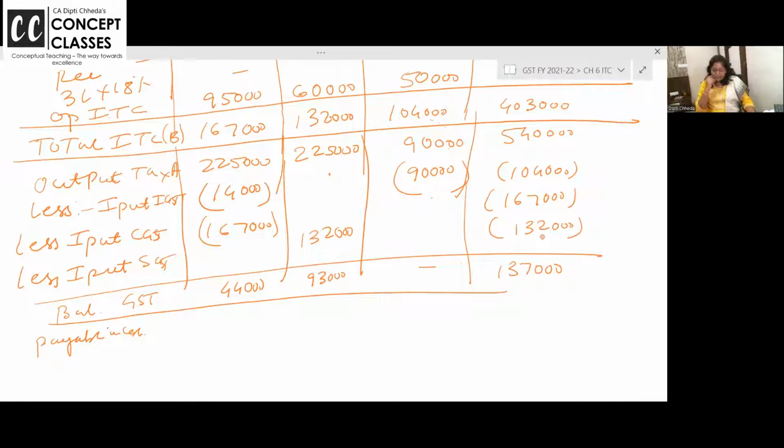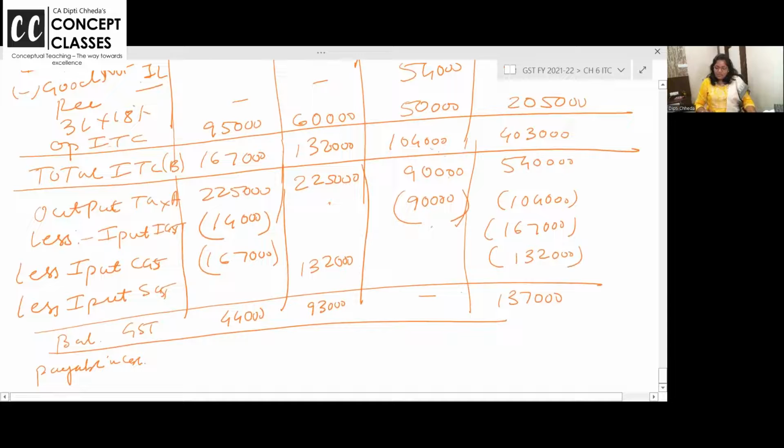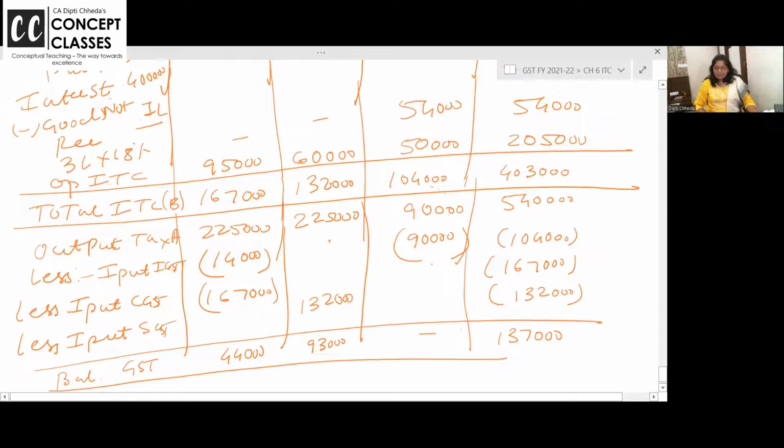ठीक है, clear है. So you have to pay this much tax in cash, and anyhow it is more than 1%, but anyhow 86B is not applicable. But keep in mind they can combine 86B and these kind of problems and ask in a compulsory question or in MCQ.